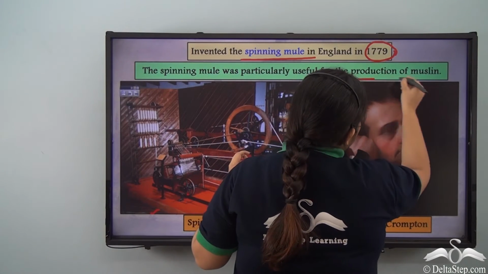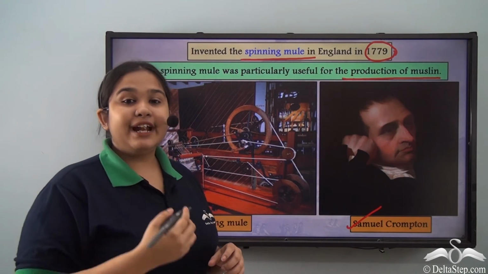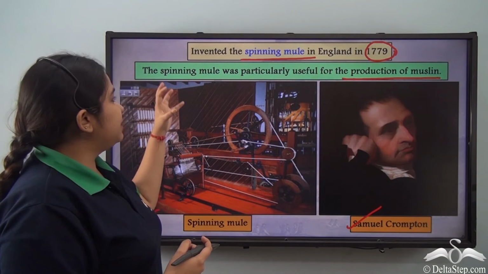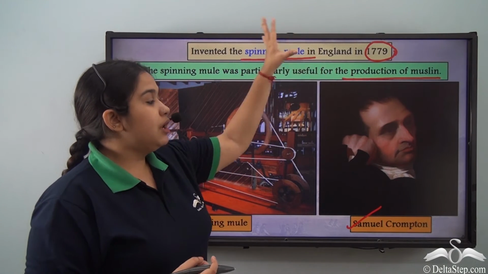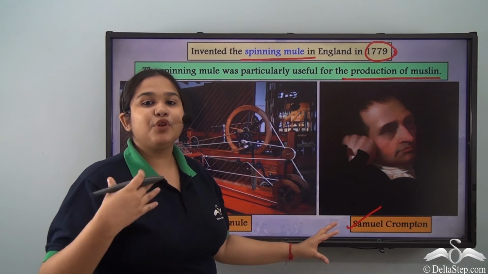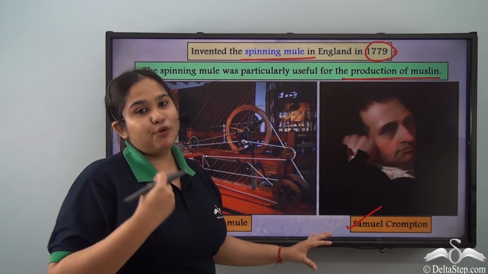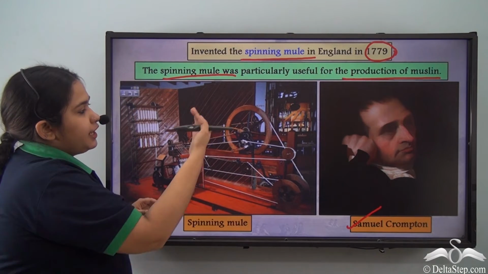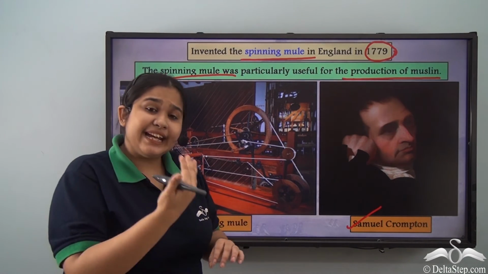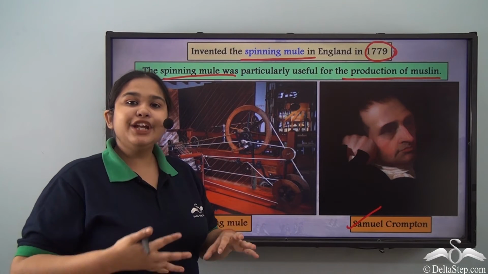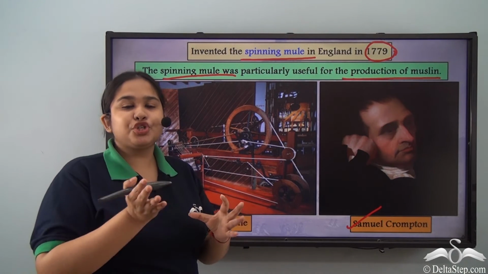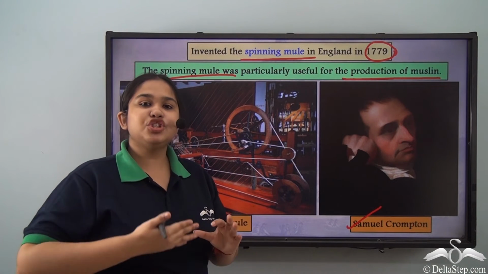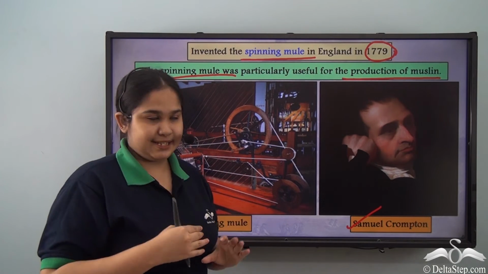The production of muslin, a luxury product at that point of time that garnered a lot of wealth, was only possible because the spinning mule made the production process much easier. So we see that all these innovations, one by one in the textile field, were only to give a push to production. One after the other, these inventions are better than the last.